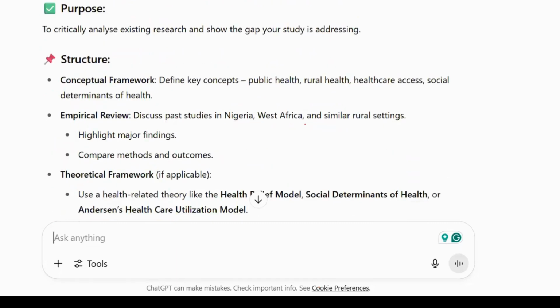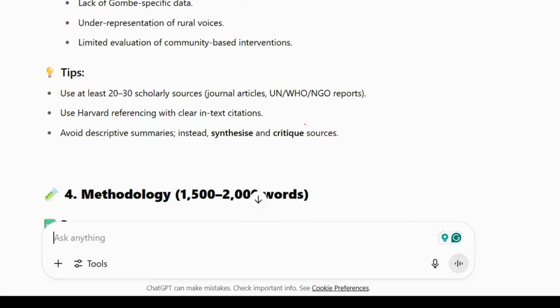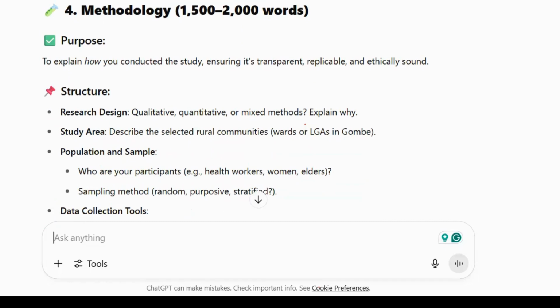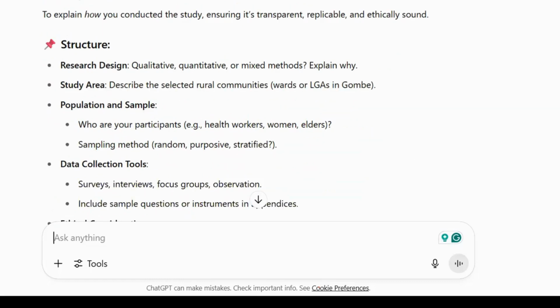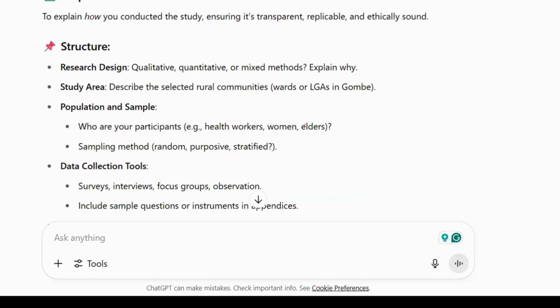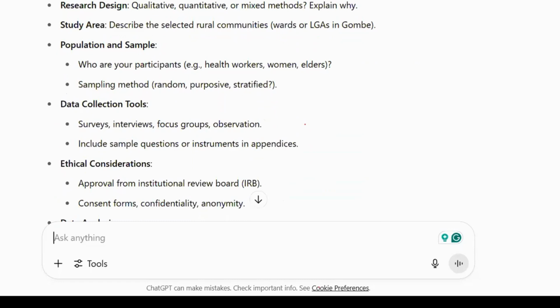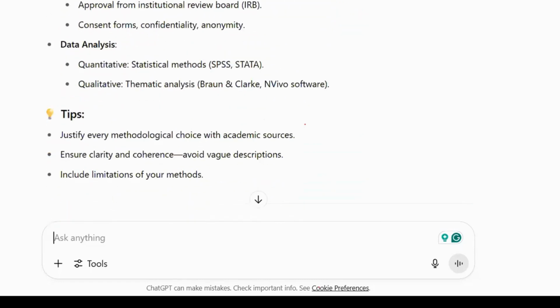Quickly, you can see how this can boost your productivity. Look at the structure, the gap: lack of Gombe-specific data, under-representation of rural voices, limited evaluation. Methodology, 1,500 words. The research design is using a mixed method, qualitative and quantitative analysis. The study population is going to look at the health workers and the women as the selected sample. Data collection is going to use survey, interview, focus group, ethical considerations, data analysis.